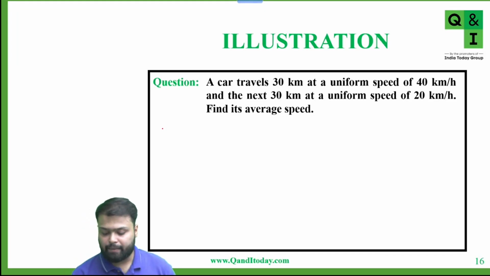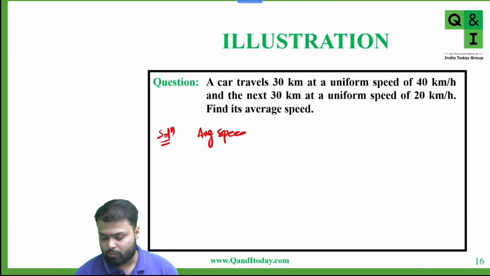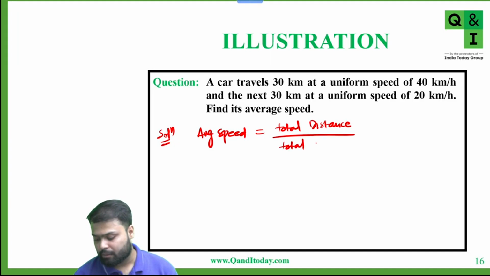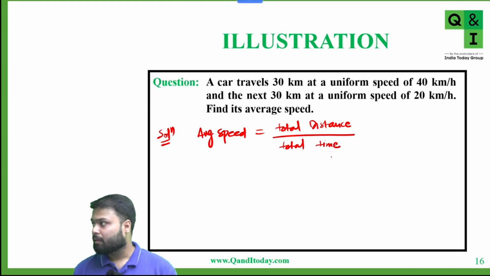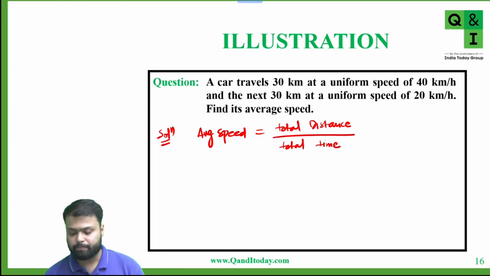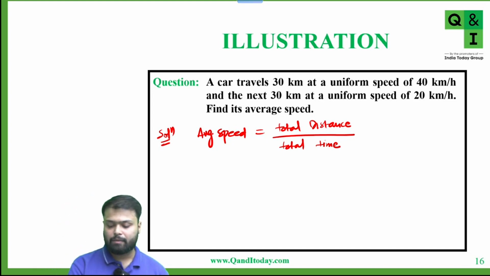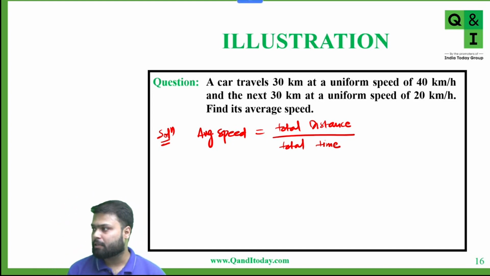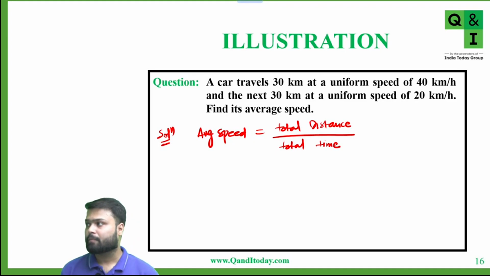Calculate here average speed. Again use the same formula: average speed is equal to total distance upon total time. Okay, now solve this question. Average speed is total distance upon total time. What is the answer? Tell me. Use the same formula, total distance upon total time. What is the answer?